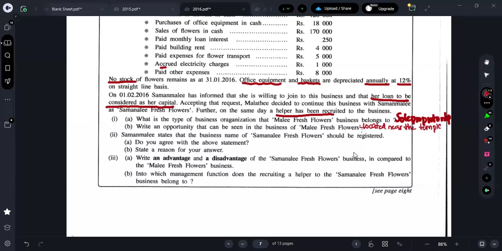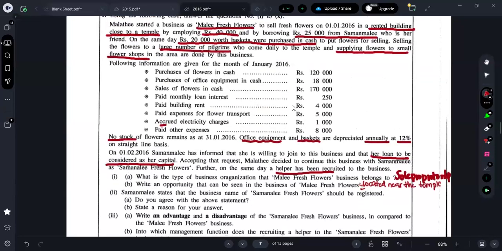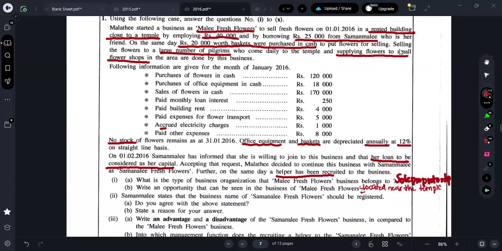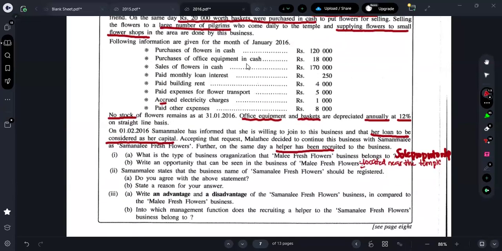Second one you can say as what? They are talking something related to pilgrims, no, guys? Selling the flowers to a large number of pilgrims who come daily. So that is also a good thing coming from the external environment, right? A large number of pilgrims visit daily. So that can also be considered as an opportunity.